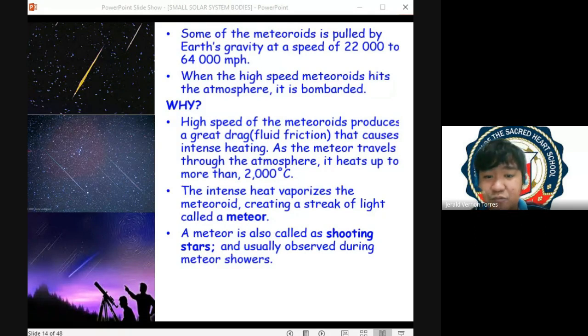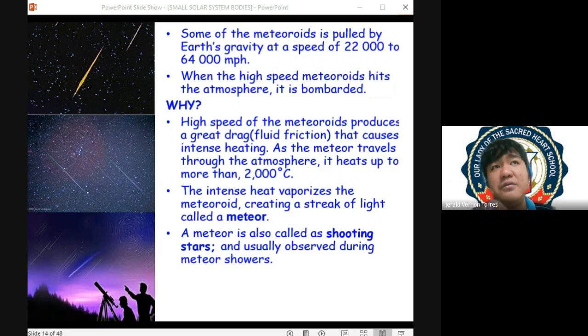And once na-capture natin yung meteoroids by our gravity and nag-enter sila ng planet Earth, itong meteoroids na to, it becomes what we call, class, as meteors. Magiging meteor siya. So, once the gravity captures the meteoroid and it enters the planet Earth, itong meteoroid na to, it becomes what we call as meteor. Now, commonly to all of us, itong meteor na to, tinatawag natin siyang shooting star. It's because of its appearance as it enters the planet Earth.